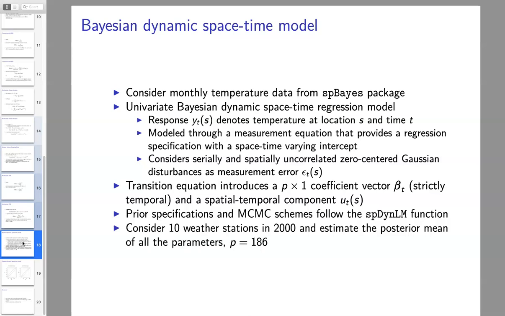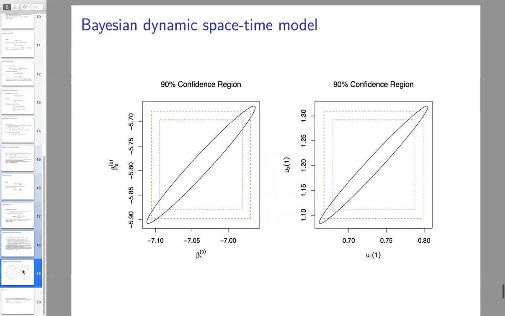So here we're trying to model temperature at specific times and locations, and these are through a particular Bayesian model. All the prior specifications are built into this package, and we're going to consider 10 weather stations in the year 2000 and estimate the posterior mean of all the parameters. Now, we're not actually going to show that, because visually that many parameters becomes very problematic to see. What I want to do is show you why this is important. I have a couple of things on this plot. The first, I have this blue line here.